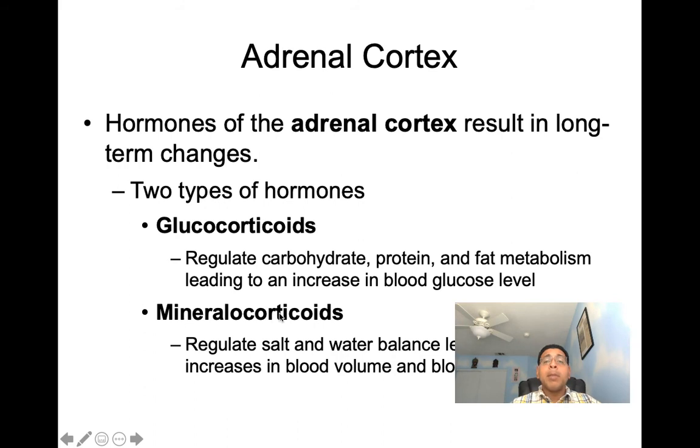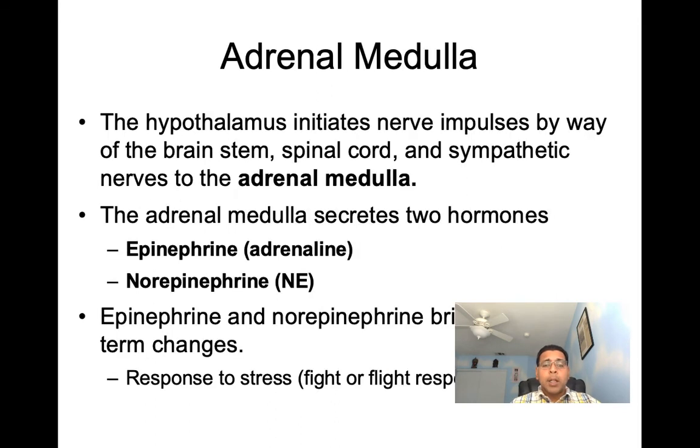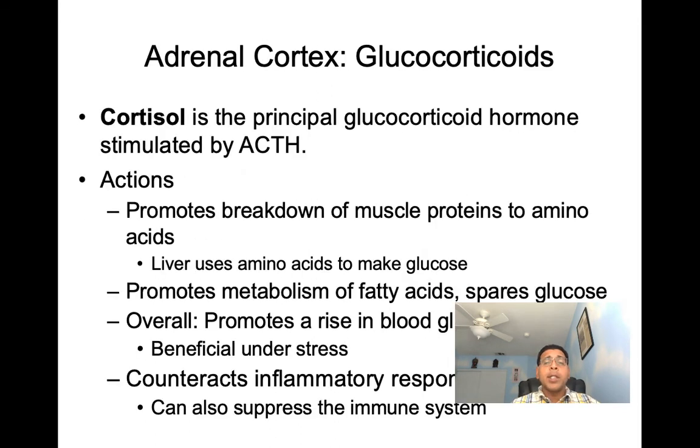Next one, we have our mineralocorticoids. Our mineralocorticoids, they're going to regulate salt and water balance, leading to an increase in blood volume and blood pressure. So you can think mineral and then minerals. So let's talk first glucocorticoids. Now, when we talk glucocorticoids, the most important glucocorticoid you are going to have to know about is going to be cortisol.